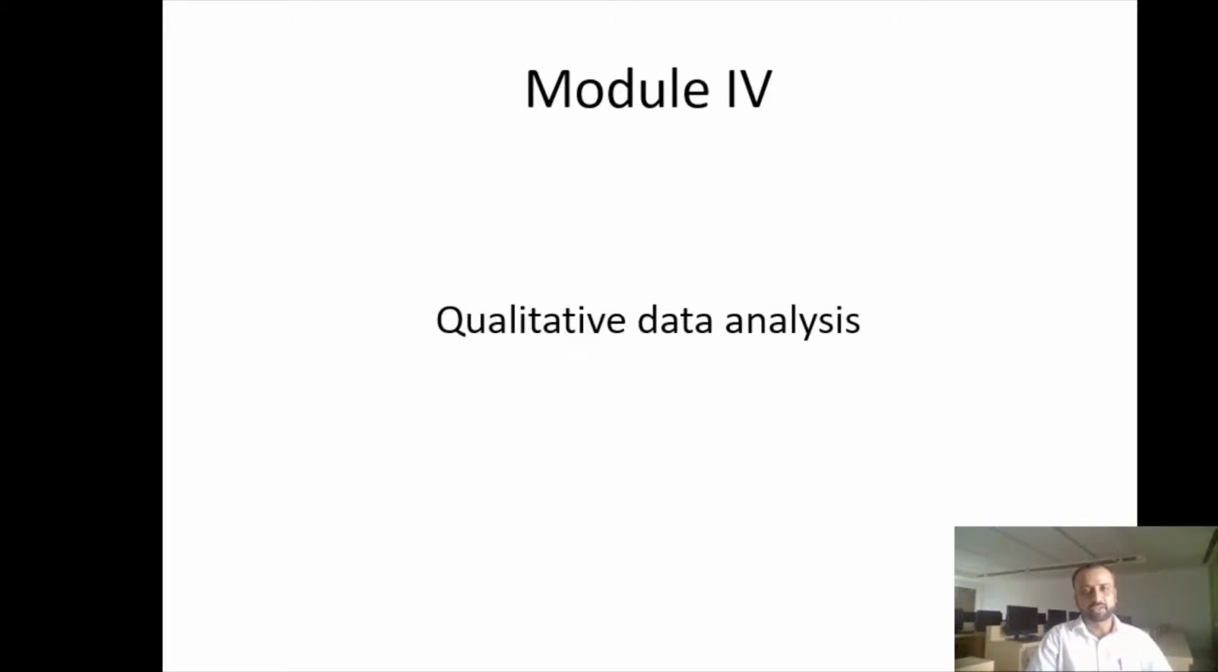Module in qualitative research segment. In this module, the focus would be around how do we analyze the data that we have gathered during our field work, during our interviews, during our focus group discussion and other observations.